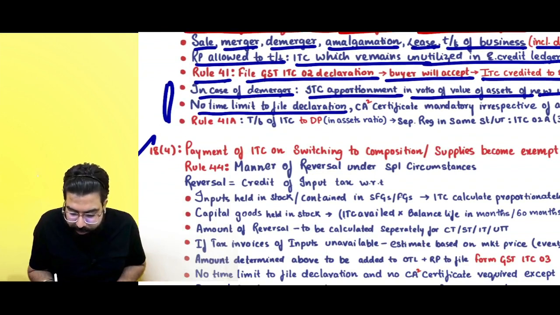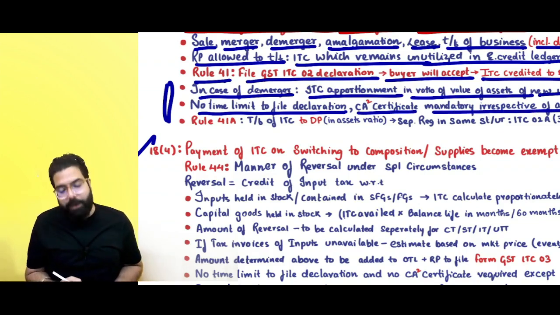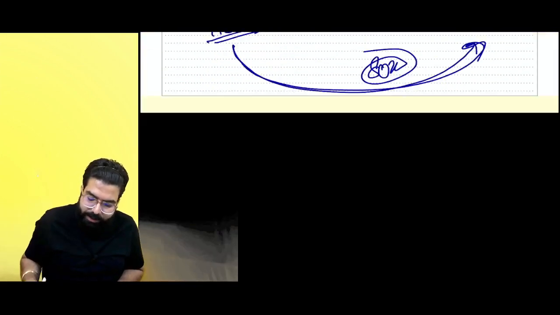Sir, for ITC 02, is there any time limit? No time limit, but a chartered accountant or cost accountant certificate is mandatory irrespective of the amount. Next, rule number 41A is applicable for what?